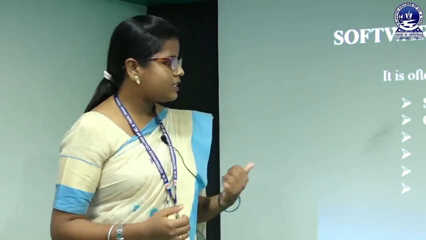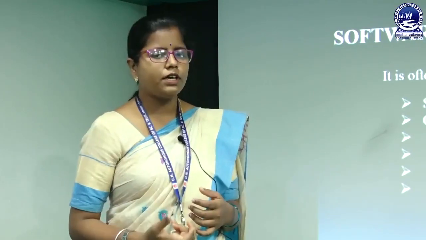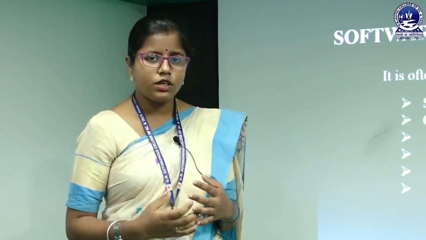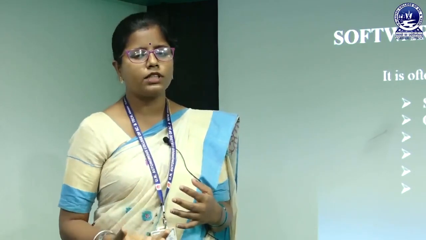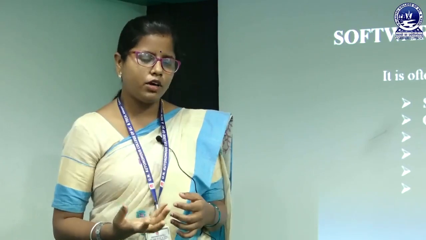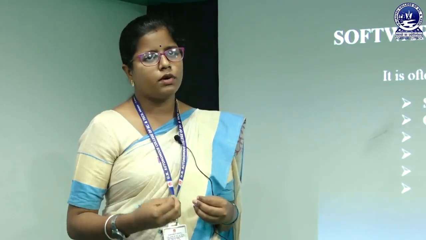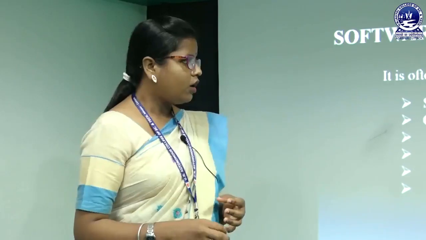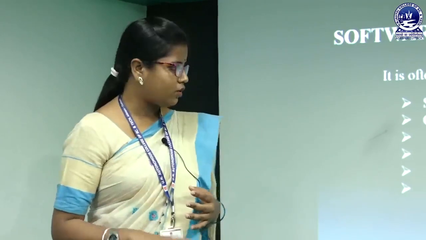So, this is the situation where the developer finds much more difficulty to alter the existing code or to debug that software, or the bugs cannot be corrected, or it cannot add any new features because the developers find difficulty enhancing the existing code.